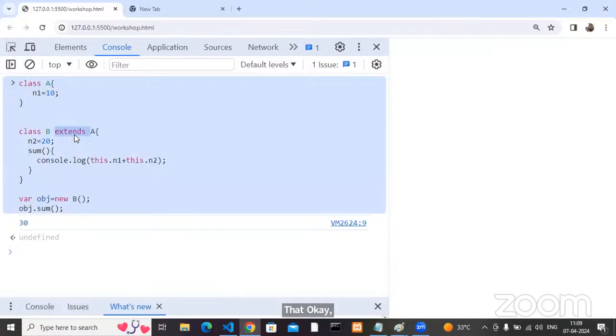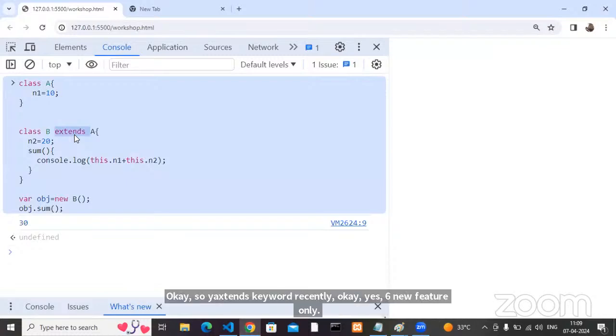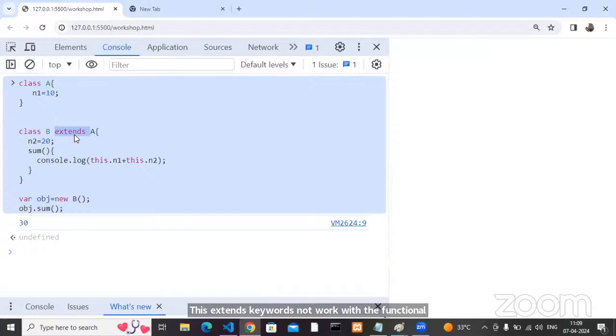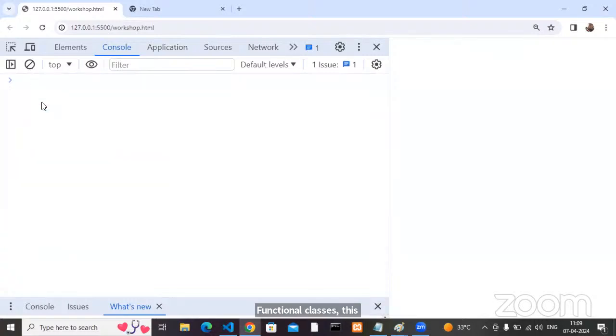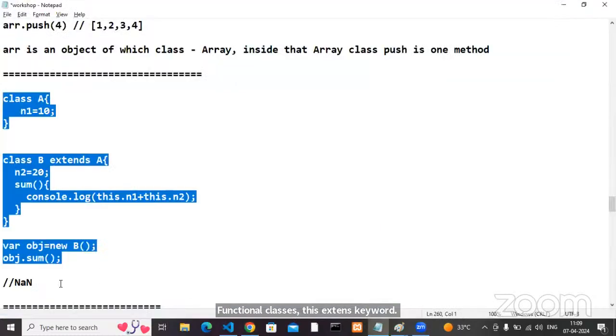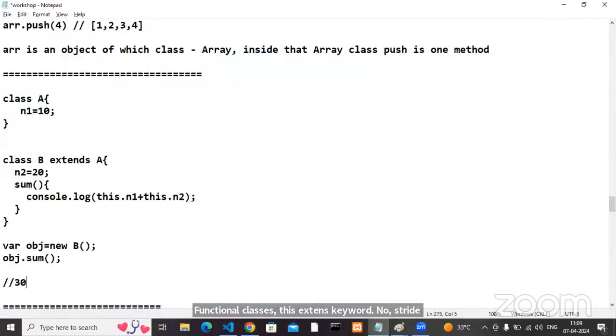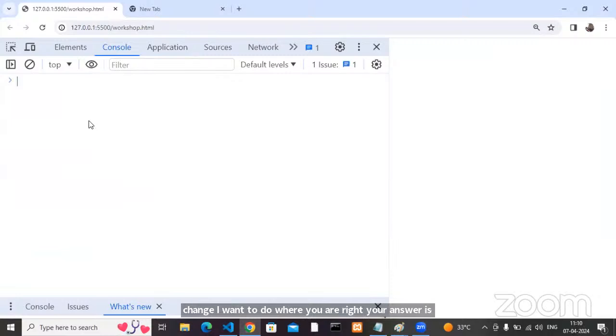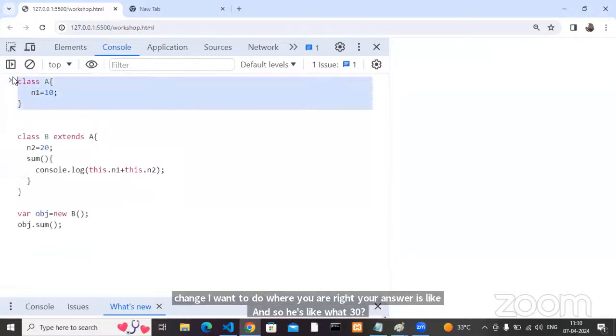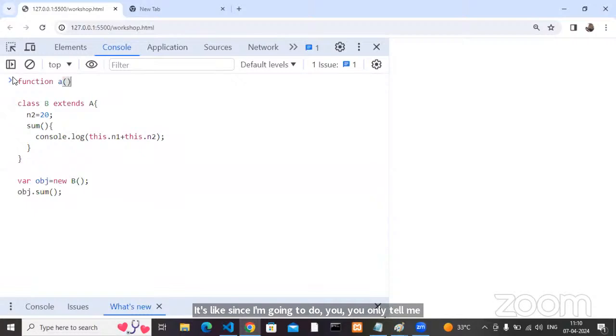This extends keyword does not work with functional classes. Okay, now I want to make a slight change. You are right, your answer is 30. Slight change I'm going to do. You tell me the answer: is it going to work, or is it going to give me an error?